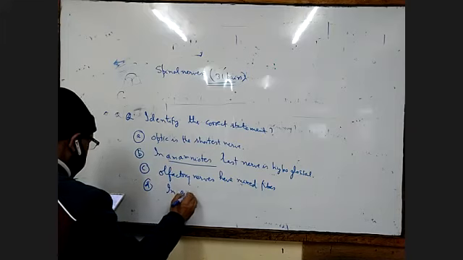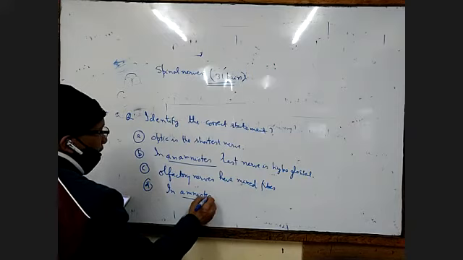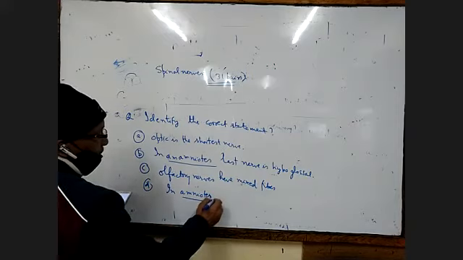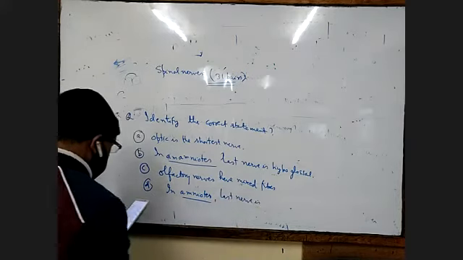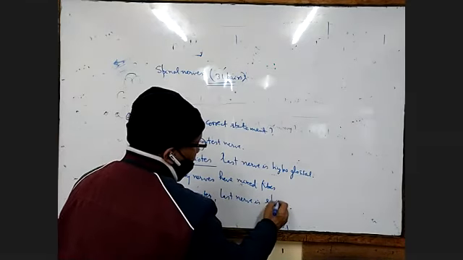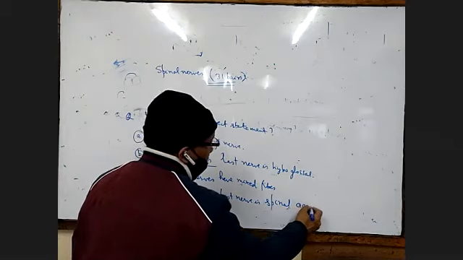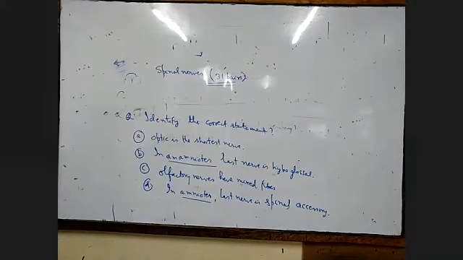In amniotes they have changed the spelling. The last nerve is spinal accessory.